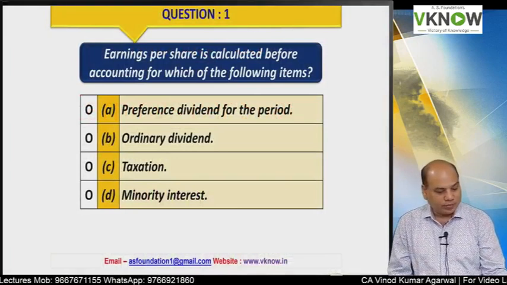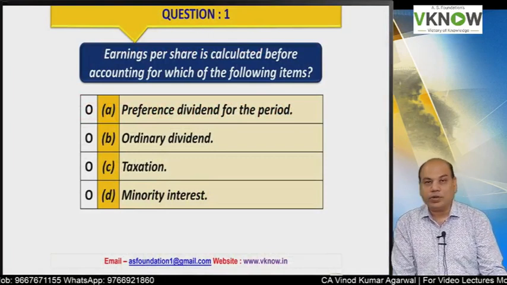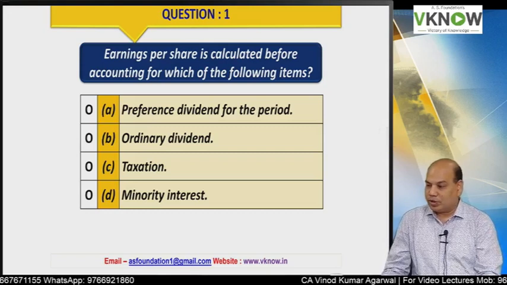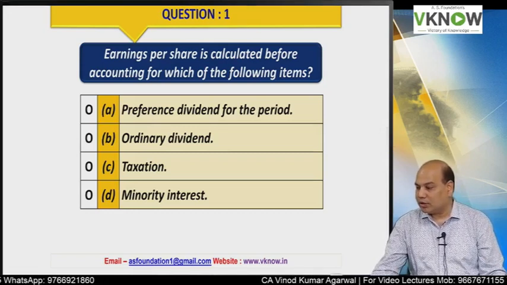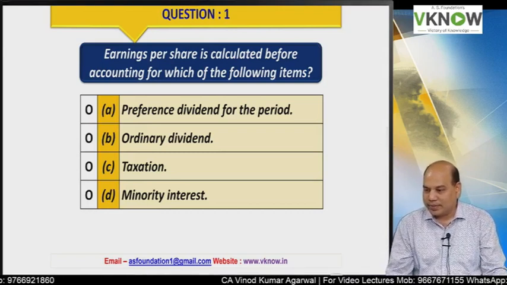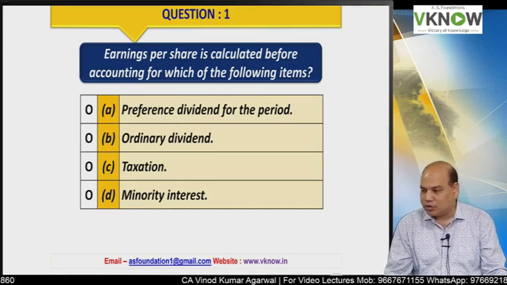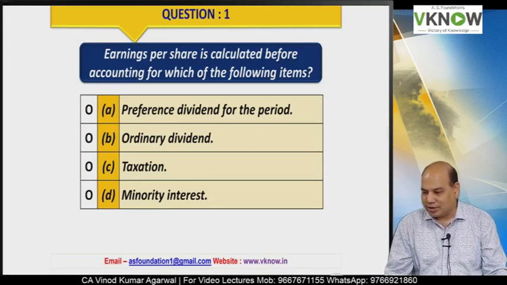Earnings per share is calculated before accounting for which of the following items? Is it before deducting preference dividend, ordinary dividend, taxation, or minority interest?